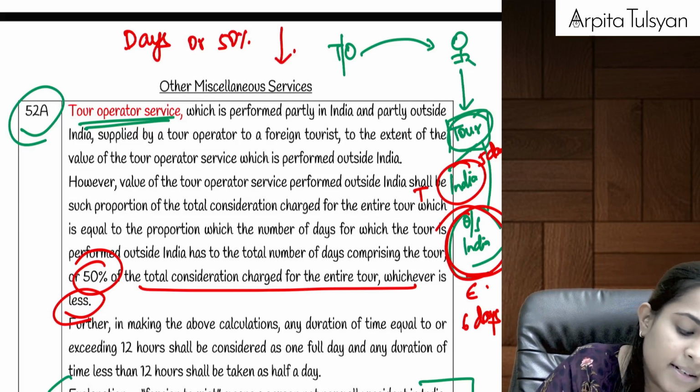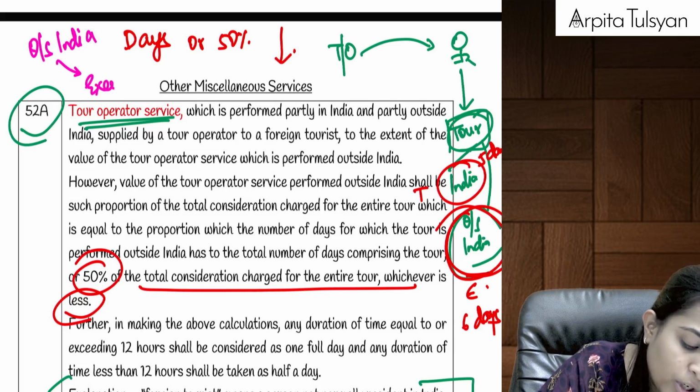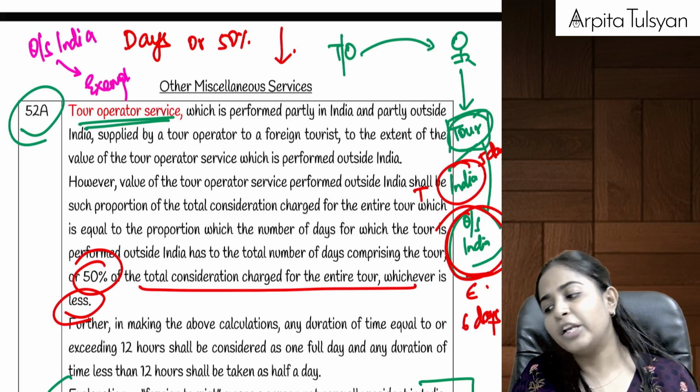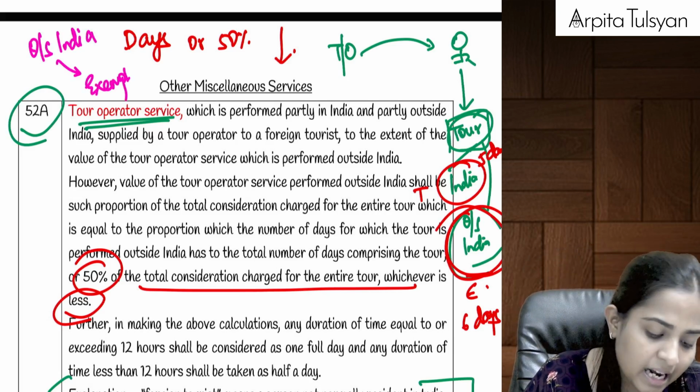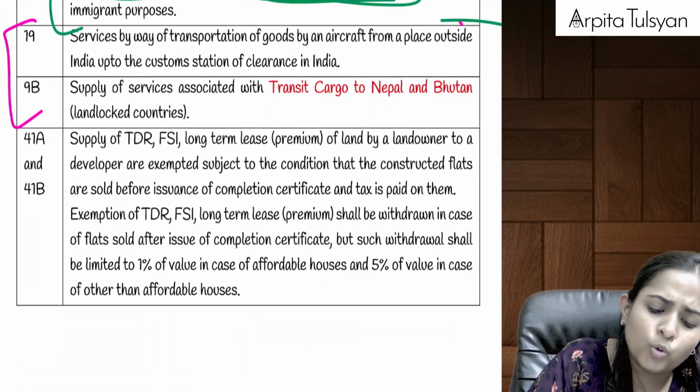This will be considered as the portion of tour outside India, and this much amount is going to be totally exempted, right? I have done numerical questions on this in the class itself while doing the regular lectures. You can just refer to it once. Then there are two more entries here.